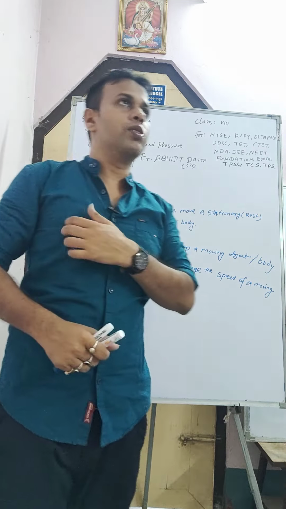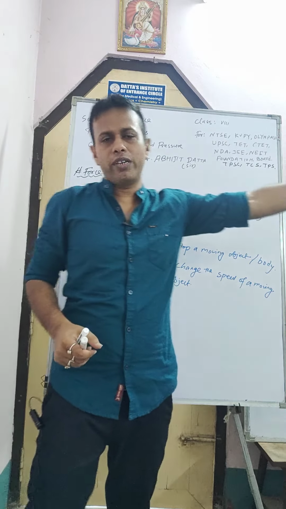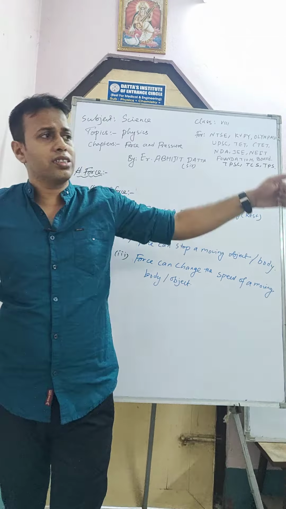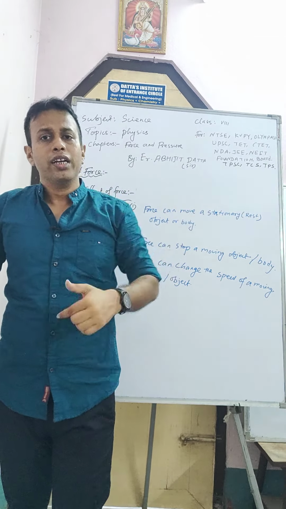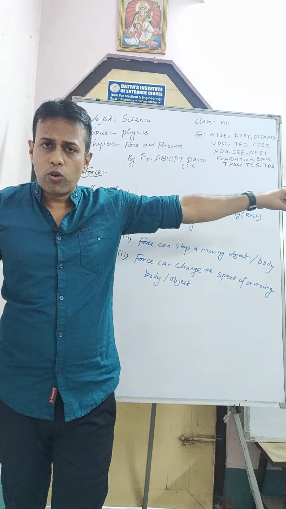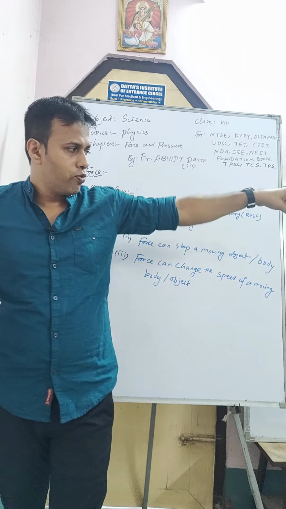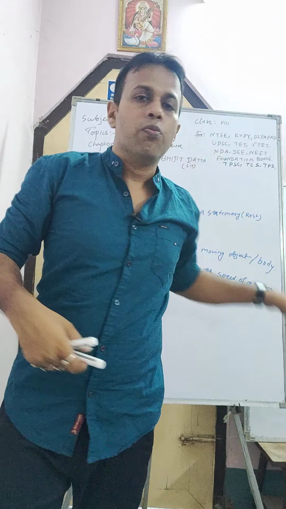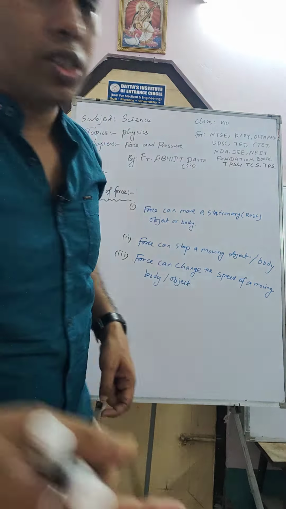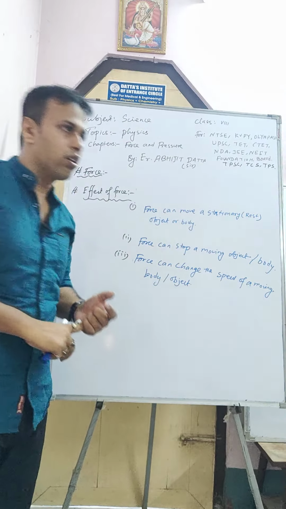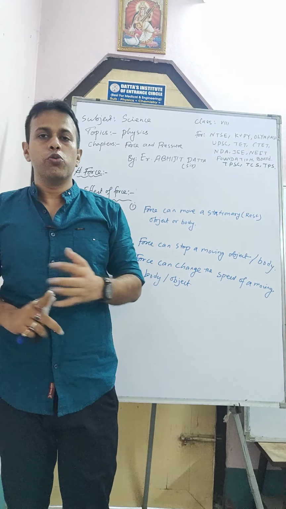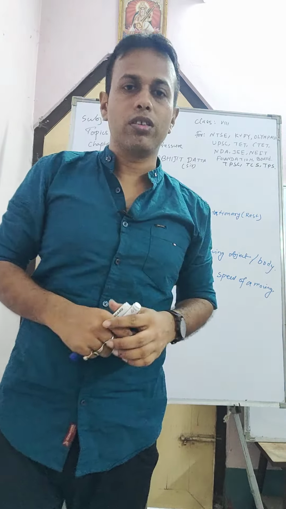Another example is when a footballer passes to a teammate, he applies a force. If the football is coming in one direction and you apply a kick, the direction of the ball is changed. So by kicking a football or hitting a cricket ball, we can change the direction of the ball.